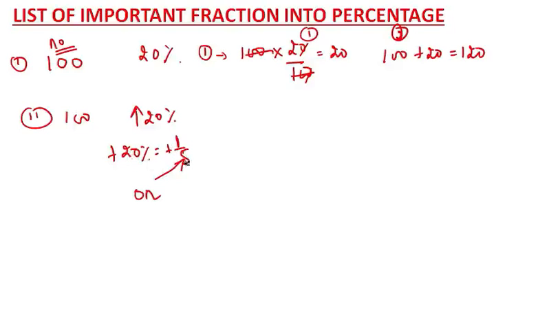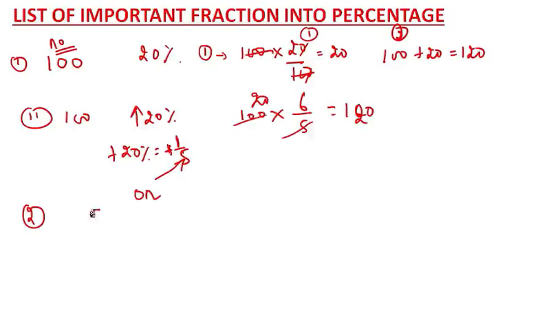Okay. So this 5, if there is a plus sign, means 5 is increased by 1, which means you can write that 100 into original number is 5 and it got increased by 1, so it will be 6 by 5. Here you get direct answer, 120. Getting my point? Wait, I'll show you second example.